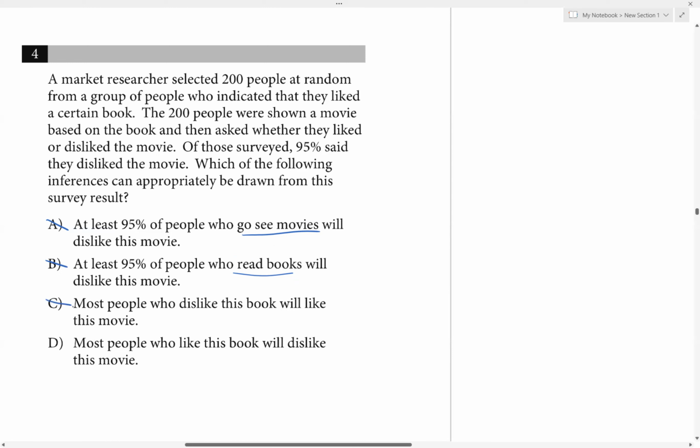So D should be our answer: most people who like this book will dislike this movie. That agrees with what we're seeing here. We asked 200 people who like the book, and the vast majority of them dislike the movie. So we can say D is a valid conclusion based on the results. For number 4, the best answer here should be D.